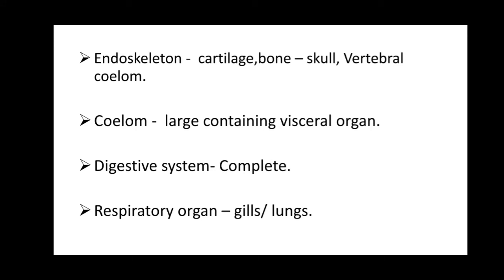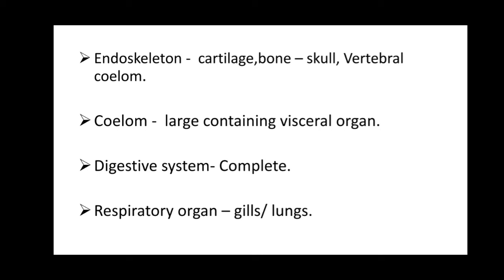Next is the endoskeleton. The endoskeleton is made up of cartilage and bone, which form the axial skull and the vertebral column. Again, vertebrates have a large coelom containing visceral organs.